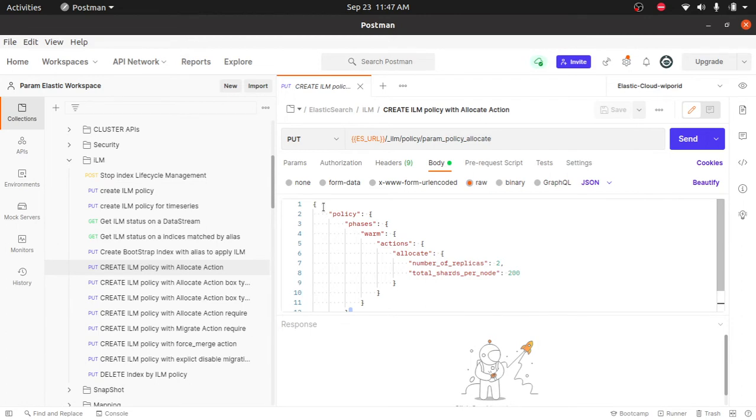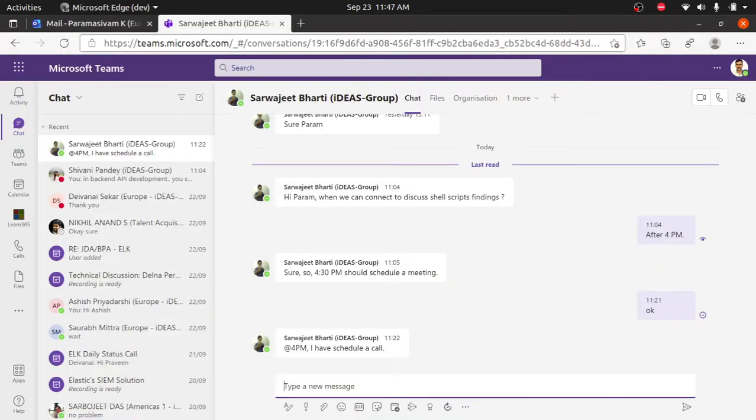The advantage of defining it using the API is that you can reuse it across projects. If you use the Kibana UI, it is very easy, but you cannot reuse it in a different project; again, you have to define it. So that's the advantage of using either Kibana UI or Postman to define your lifecycle policy.